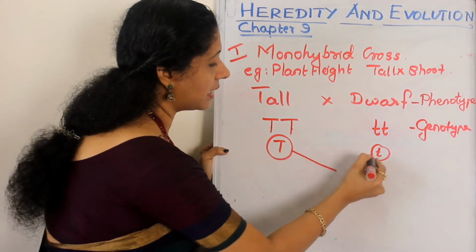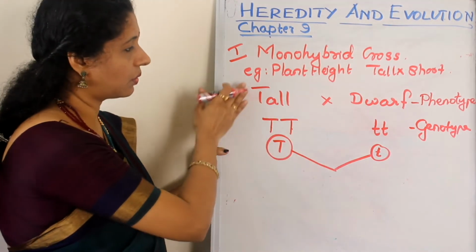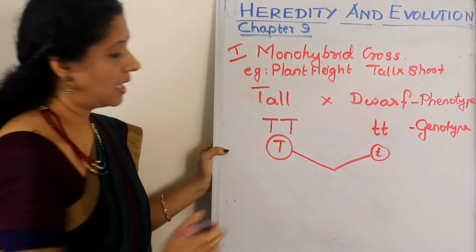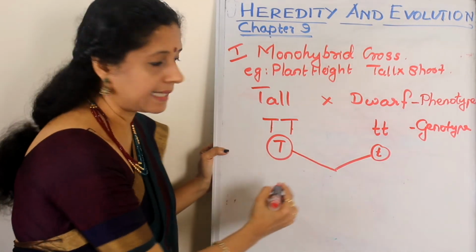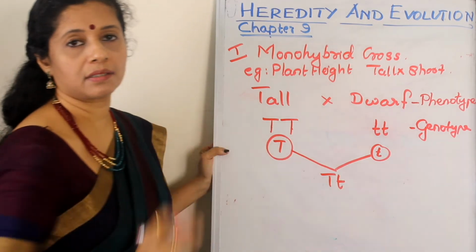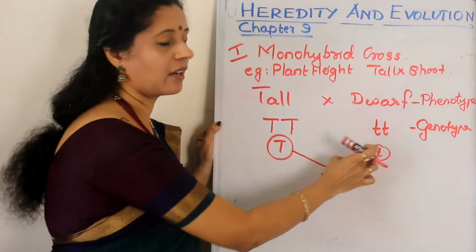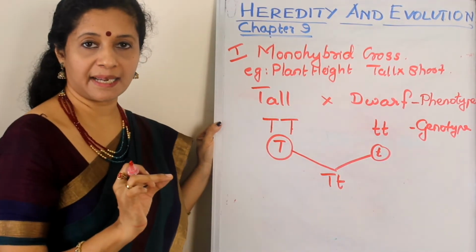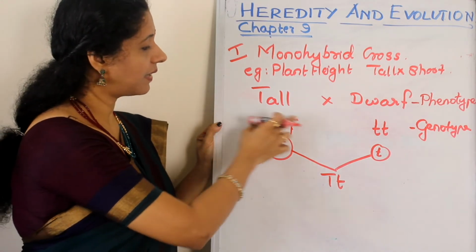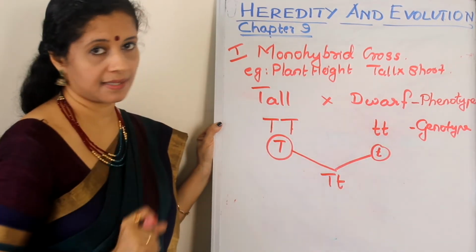So, cross pollination. We are explaining Mendel's cross. He took a tall plant and a dwarf plant and cross pollinated. So what will he get? He is getting capital T and small t. We just have to write these two together. Notice here I put a circle around this. Whenever we are writing a gamete, we put a circle just to show that it is haploid, because only one is there. Wherever I am writing two letters, I am not putting a circle.